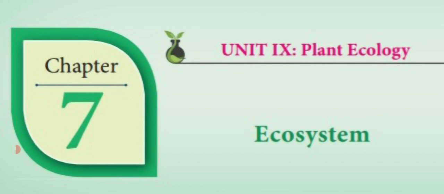So, dear students, in this ecosystem lesson, we are going to see different types of ecosystem and also ecological pyramids, then plant succession.